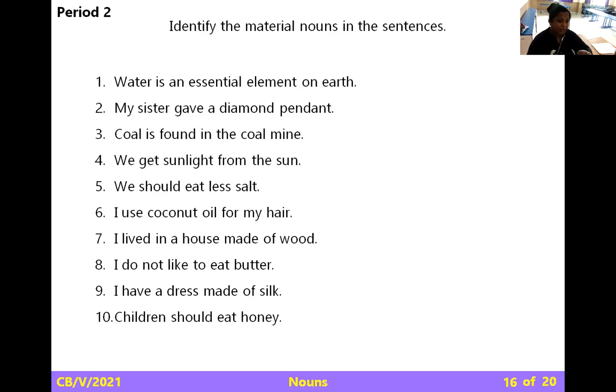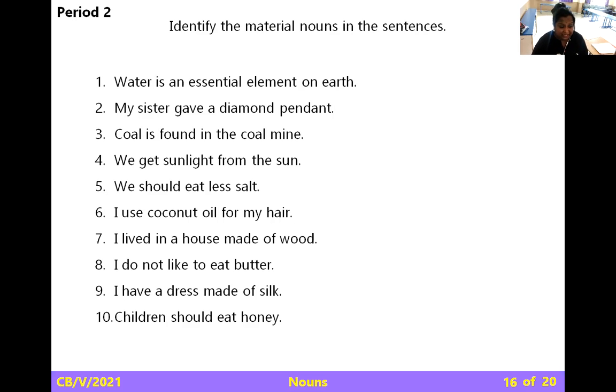Now you have to identify the material nouns in the sentence. At least we will attempt three students. Water is an essential element of earth. So water is a material noun. My sister gave a diamond pendant. Diamond. Coal is found in a coal mine. Coal.